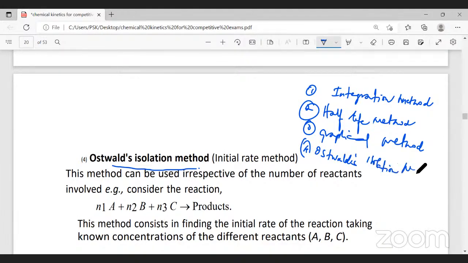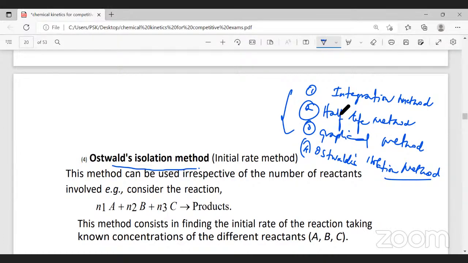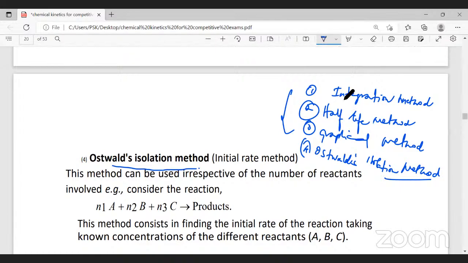So we can determine the order of the reaction by four methods. In your syllabus, we don't have the procedures to determine the order of the reaction. In the syllabus, they only ask us to discuss what is order of the reaction. So remember this for competitive exams, the methods of determining the order: the integration method, the half-life method, the graphical method, and Ostwald's isolation method.